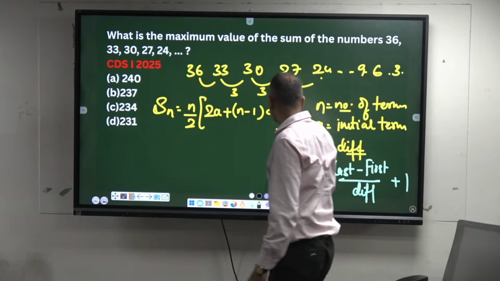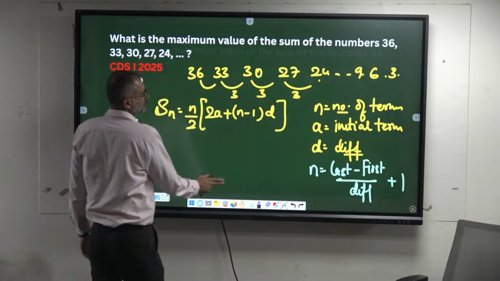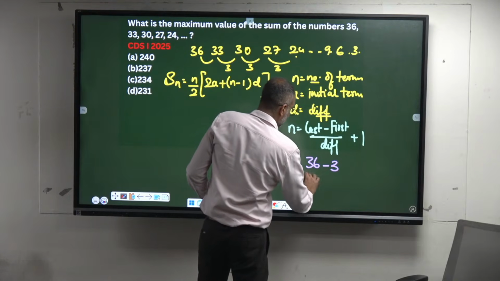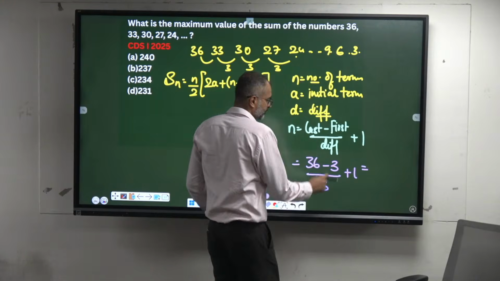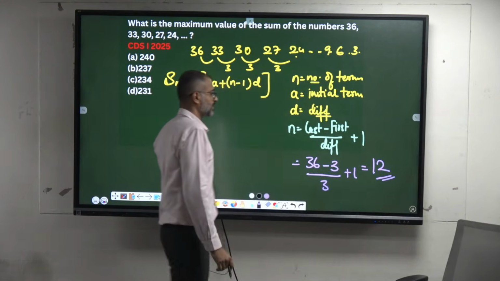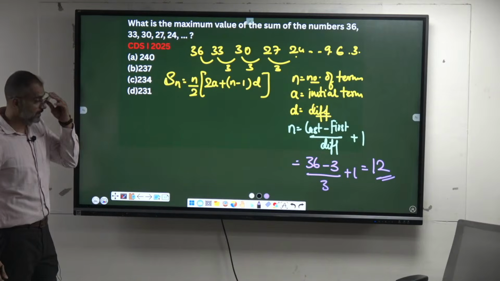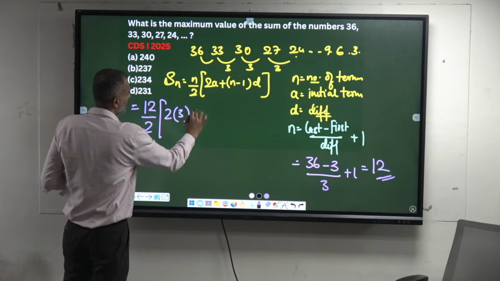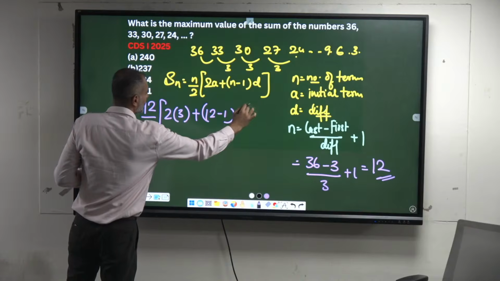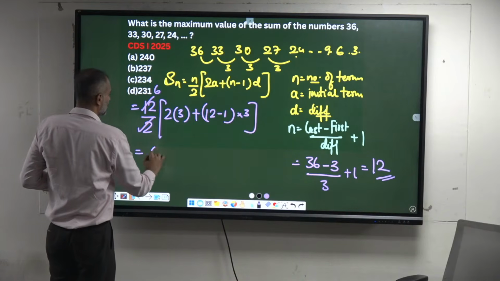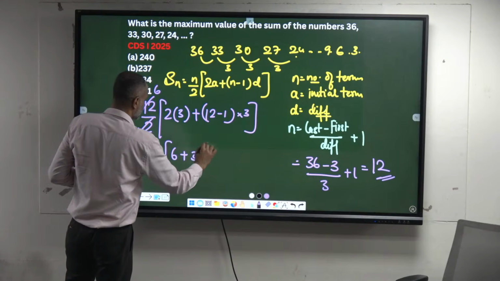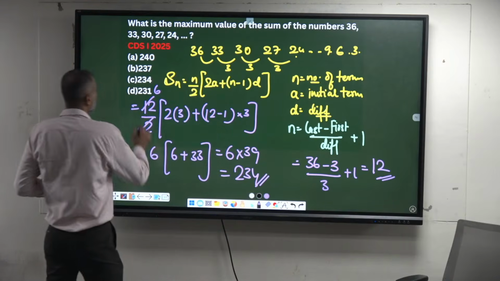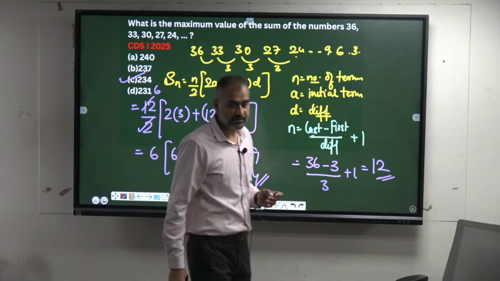234. What is the n value? First term is 3, last term is 36. Divide by difference plus 1. Okay. 12. Isn't it? So n value is 12, by 2. 2 into a is 3, plus 12 minus 1 into 3. 6 into 6 plus 33. So 6 into 39, 234. Okay, remember this.